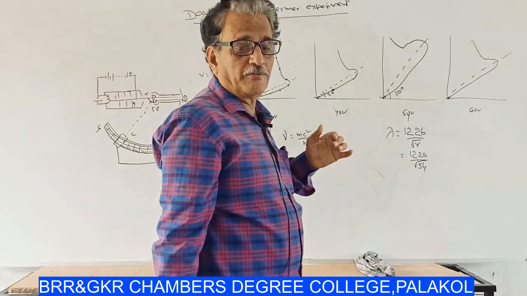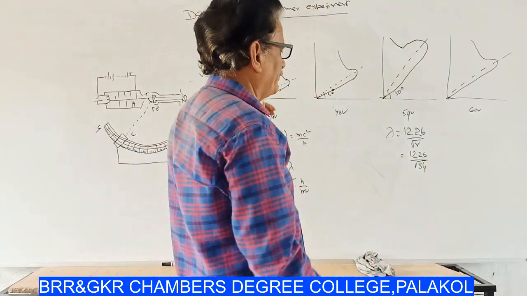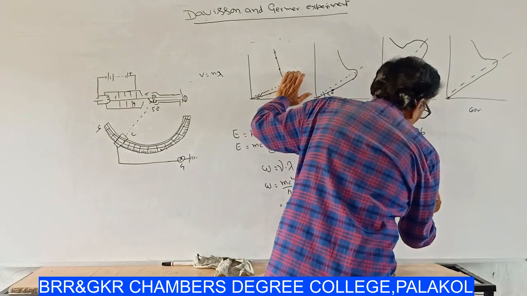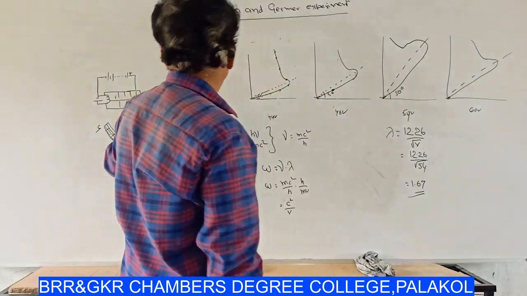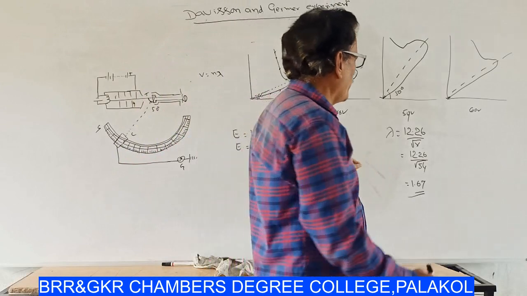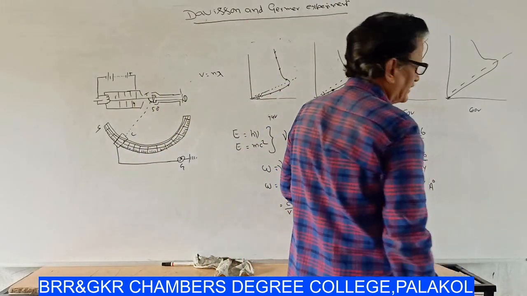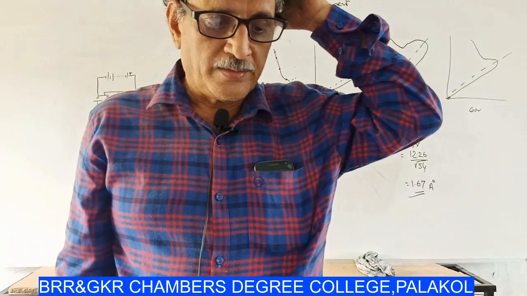Square root of 54 is 7.35, which gives 1.67. That means if the electron is a matter wave, its wavelength is 1.67 angstrom units.